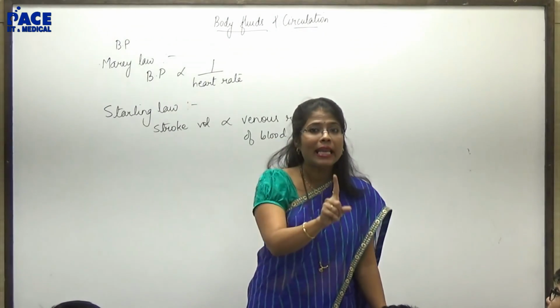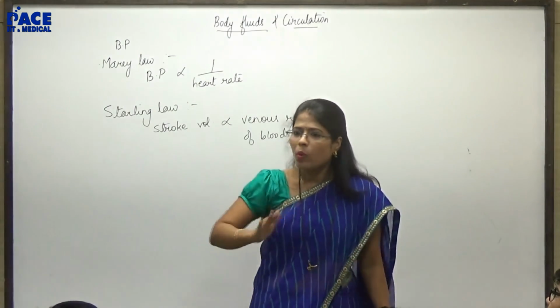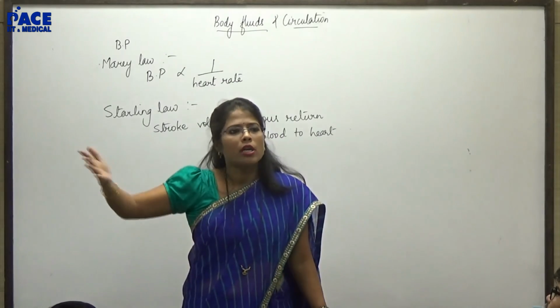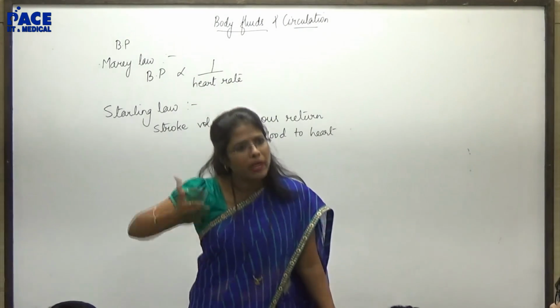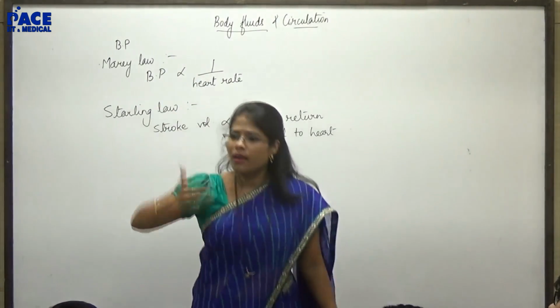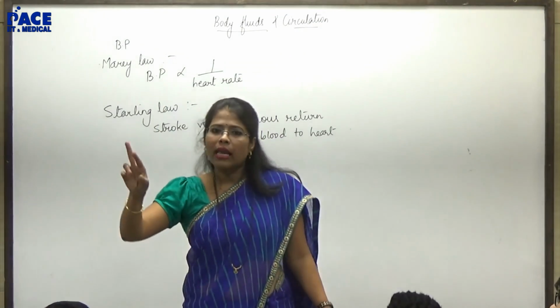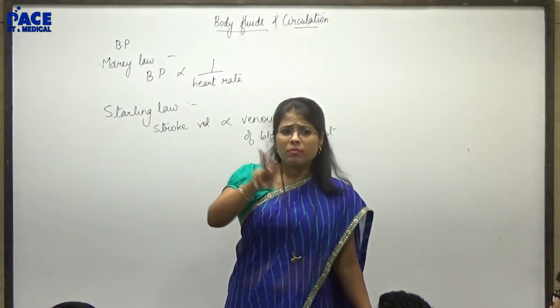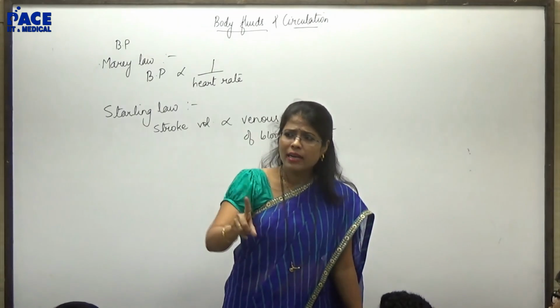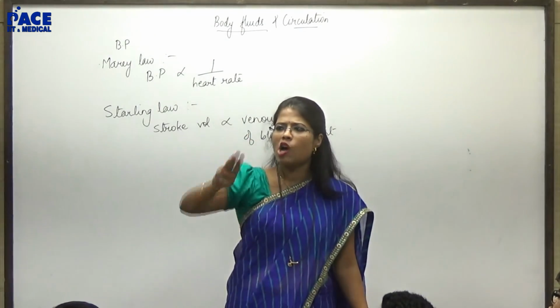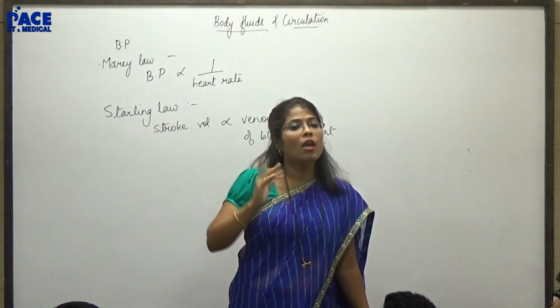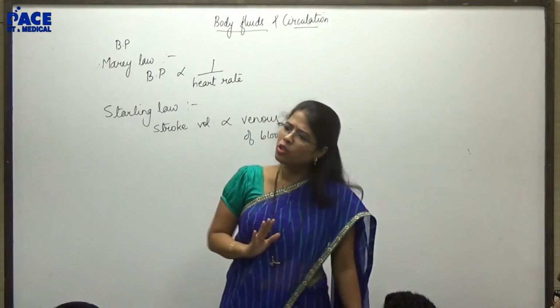This is when the athletes are resting. But what can I say when they are actually involved in sports activity? Their blood pressure is going to be high, their heart rate is also going to be high. So when I compare an athlete's body with a normal person, heart rate, blood pressure, cardiac output, everything is going to be more with respect to a normal person.